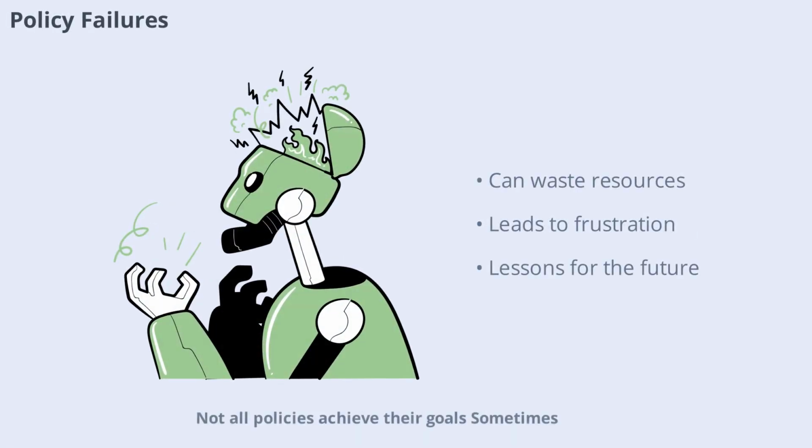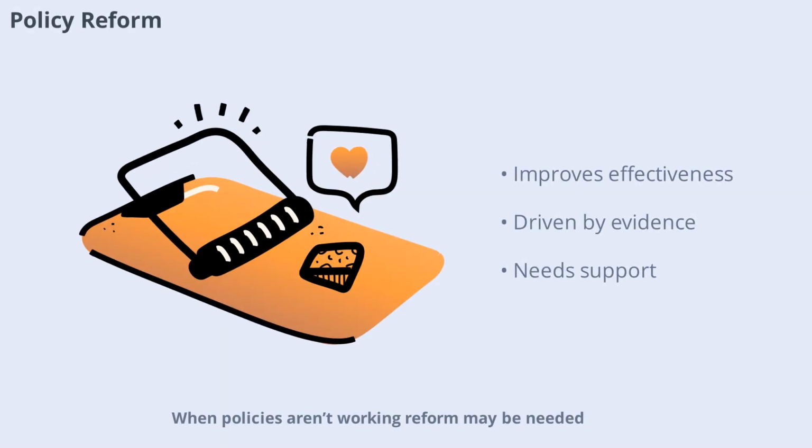Not all policies achieve their goals. Sometimes, policies fail because of poor design, lack of resources, or unforeseen consequences. Policy failures can lead to wasted money, public frustration, and loss of trust in government. Learning from these failures is essential for improving future policies and avoiding similar mistakes. When policies aren't working, reform may be needed.